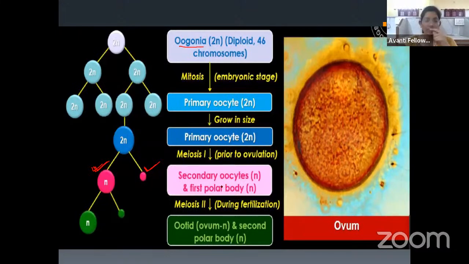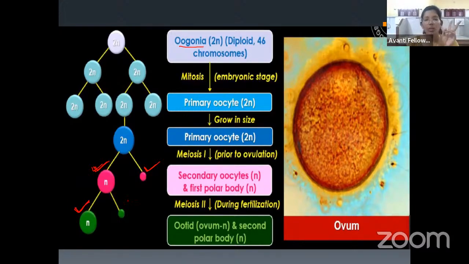Next, what happens is that this secondary oocyte will undergo meiosis 2. Only the secondary oocyte, the first polar body, as it remains non-functional, will remain as it is. Now the secondary oocyte will undergo meiosis 2, and this meiosis 2 will result in the egg, and along with the egg, another cell will come.